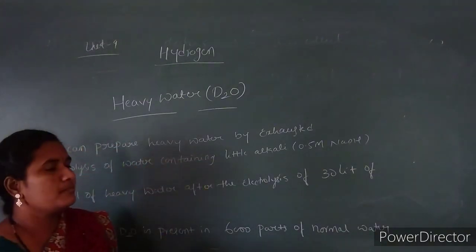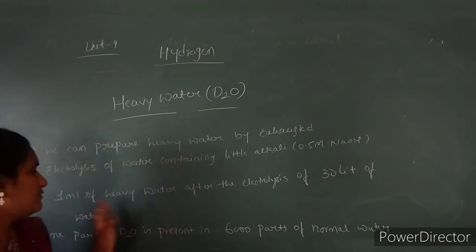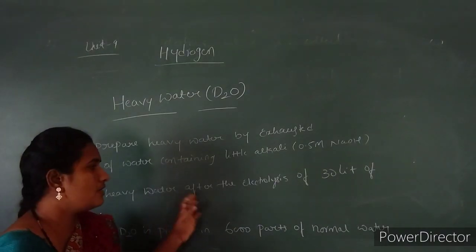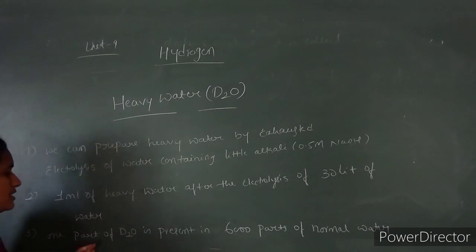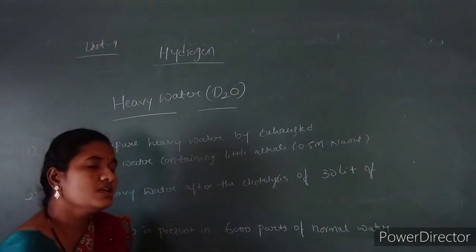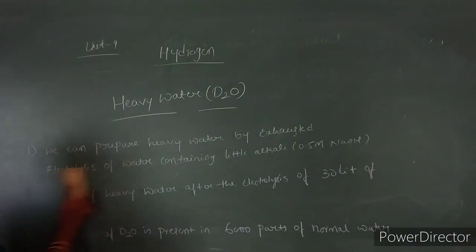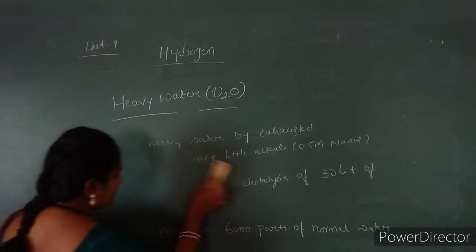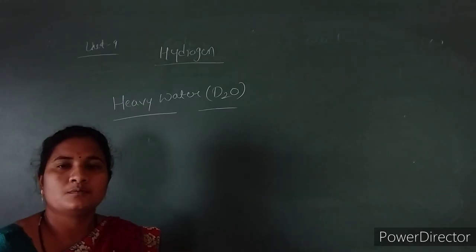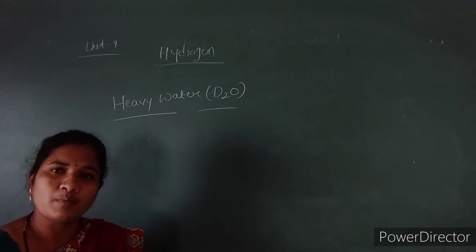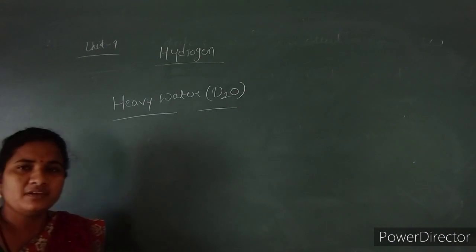It can be prepared by exhaustive electrolysis of water containing a little alkali, and we obtain only 1 ml of heavy water after the electrolysis of 30 liters of normal water. One part of heavy water is present in 6000 parts of normal water, and sometimes D2O is obtained as a byproduct in industry. In this way we can prepare heavy water.